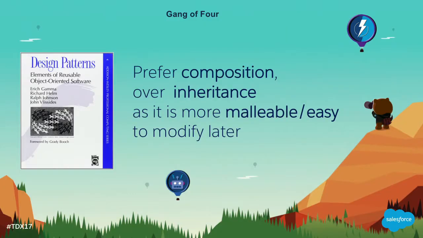If you look way back into computer science, over the years we've learned these things. Here's a popular book, Design Patterns from the Gang of Four. Has anybody seen this book before? Yeah, so this book says to prefer composition over inheritance, as it is more malleable and easy to modify later. So you should not use inheritance if you don't have to.